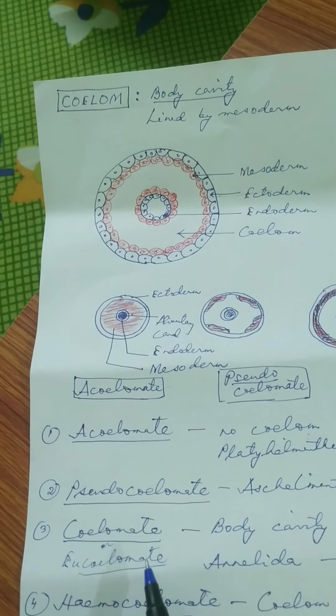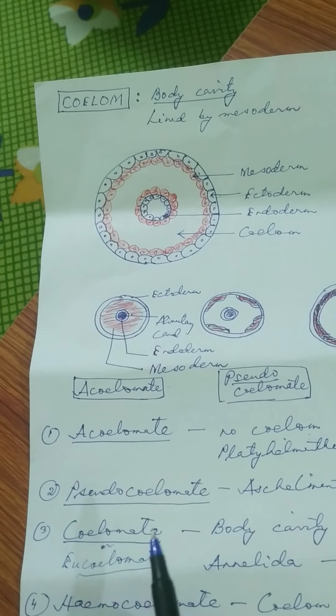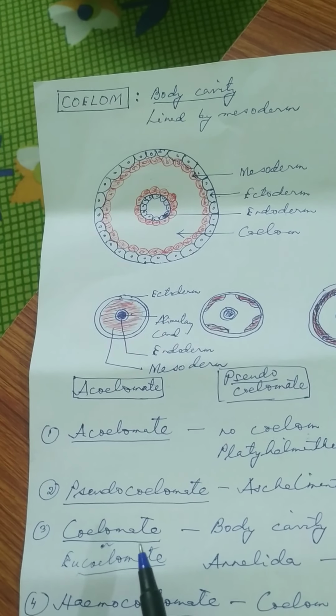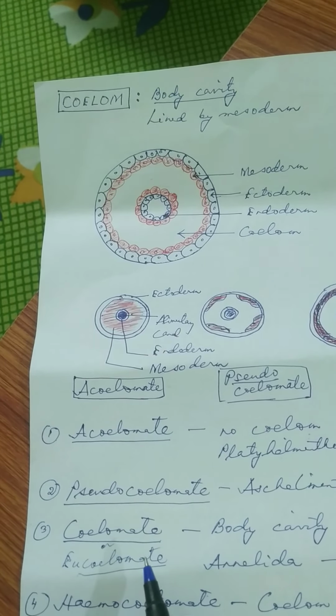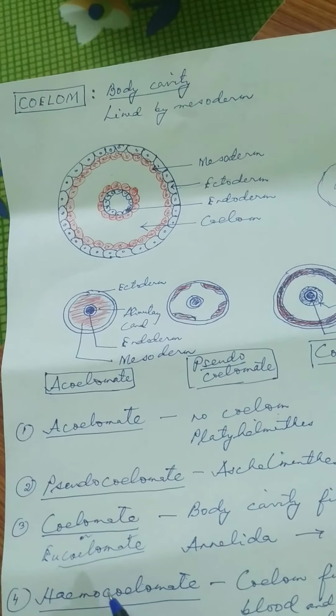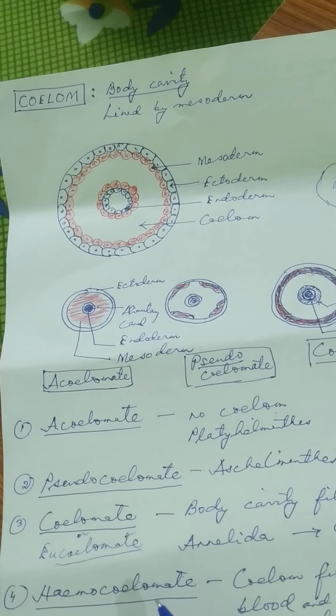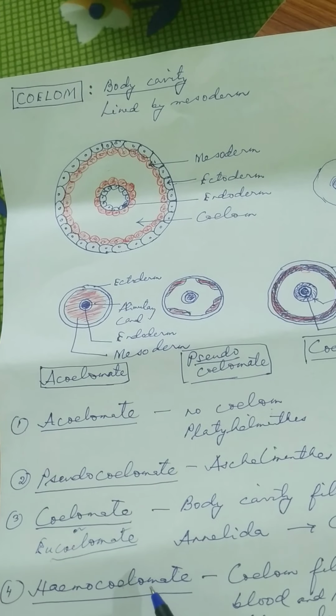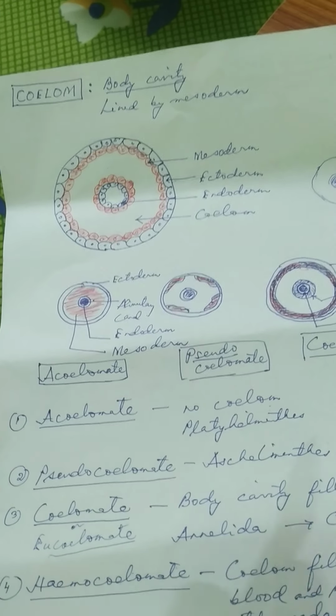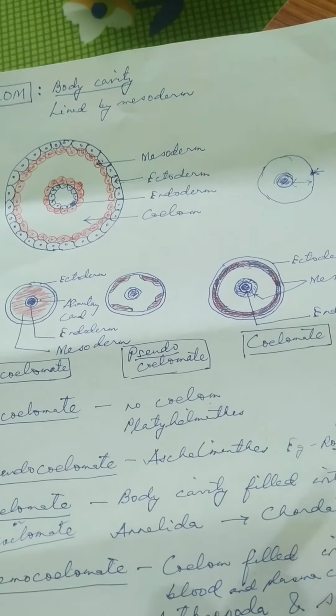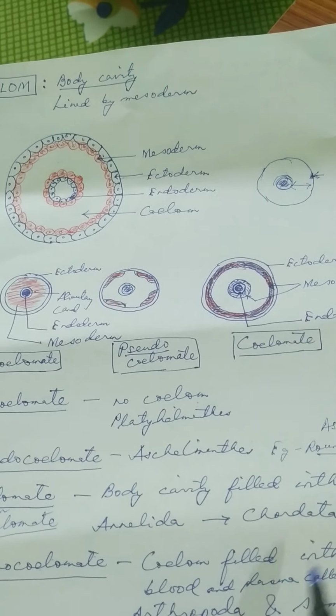The fluid inside the coelom is called coelomic fluid. But in case of hemocoelomate animals, the coelom is filled with blood or lymph, blood and some plasma.